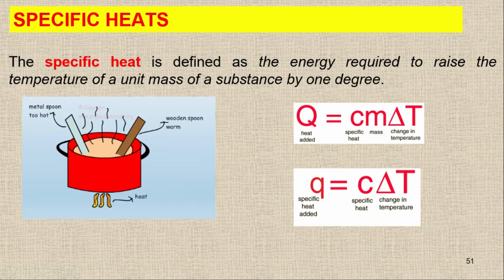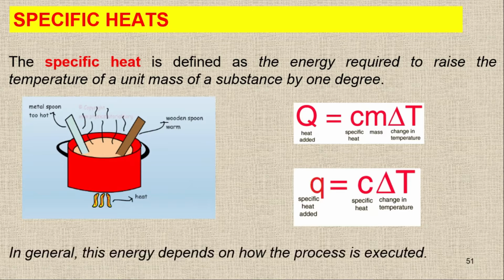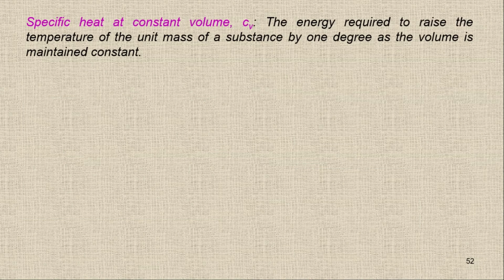Normally the specific heat depends on the process that you are going to follow. The energy that you add to the system will depend on the process. So we have two basic types of specific heat. The first one is the specific heat at constant volume, which we represent by CV.